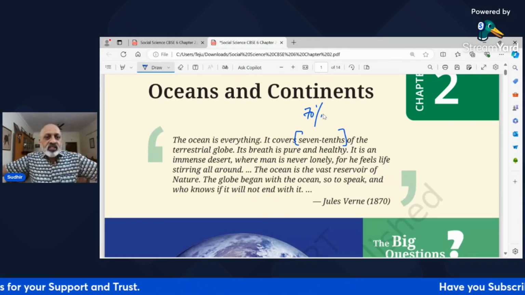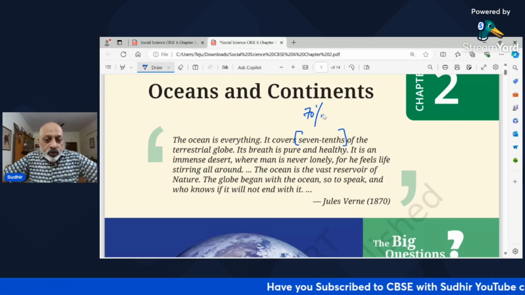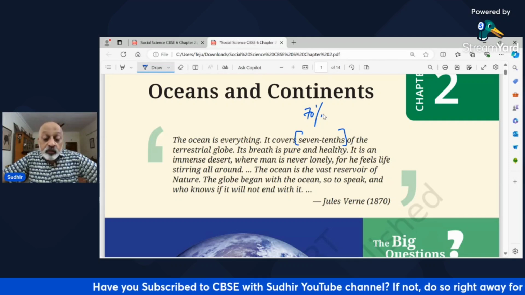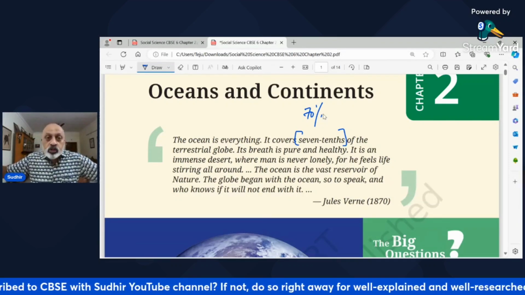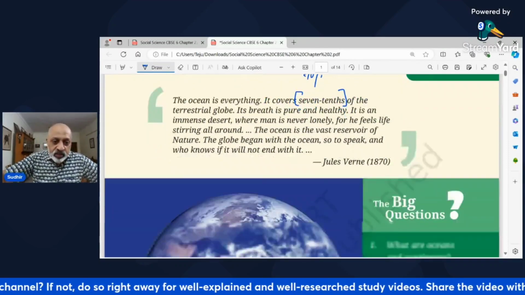So the ocean is the vast reservoir of nature. "If the globe began with the ocean, so to speak, and who knows if it will not end with it," right? So the ocean is where life originated on Earth. So this is an interesting thing.